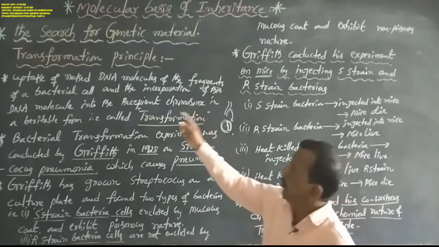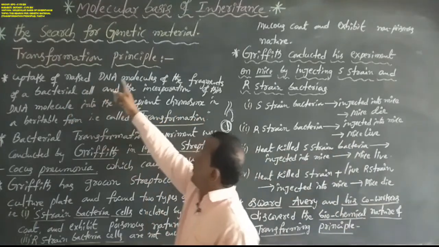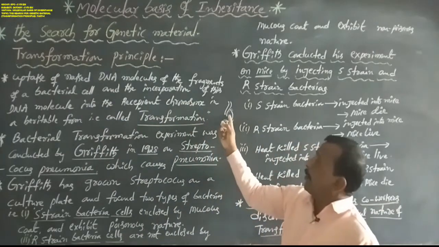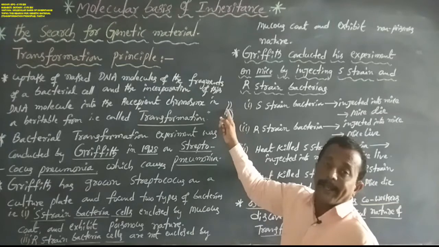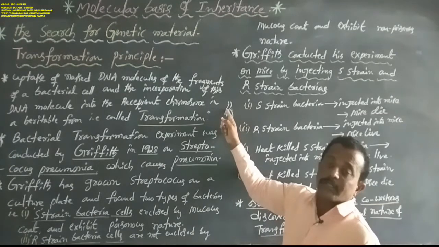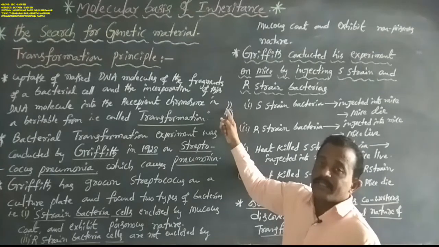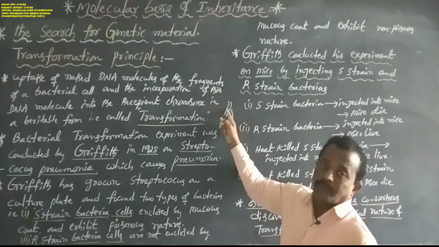Okay, now uptake of naked DNA molecules, the fragments of a bacterial cell. This is a bacterial cell's naked DNA fragment molecule.